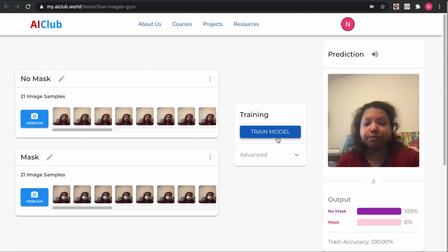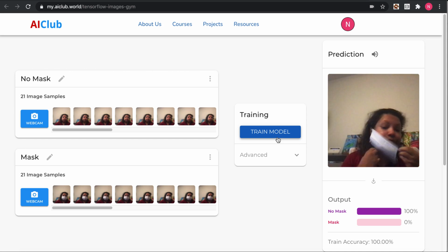Okay, so no mask. I think I'm not wearing a mask. Good. Now I'm going to put on my mask and see. Mask. Ooh, now I can tell that I am wearing a mask. Let's take it off again. No mask. Very nice.